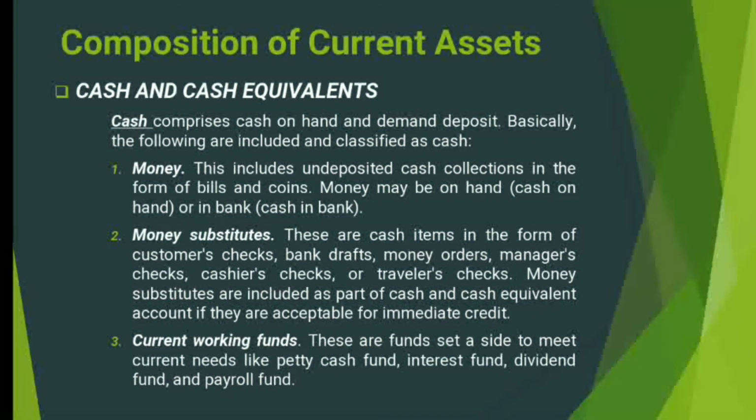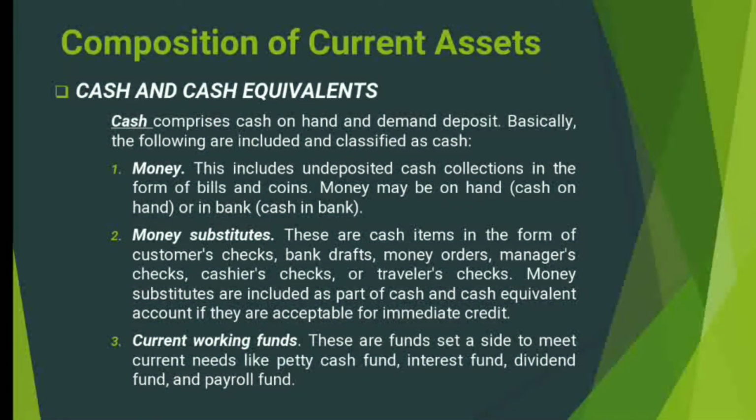Now, the cash in bank, so the term speaks for itself. This refers to cash that is deposited in the bank. So these are the bills and coins that are deposited in the bank. Cash also includes money substitutes, and money substitutes are cash items in the form of customers' checks, bank drafts, money orders, managers' checks, cashier's checks, or traveler's checks, provided that these items are acceptable for immediate credit or for immediate encashment.